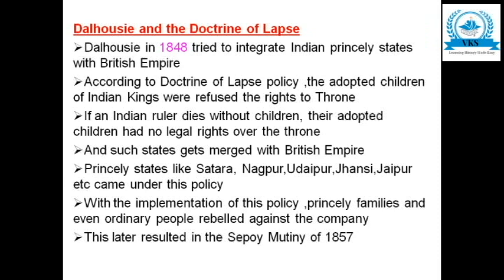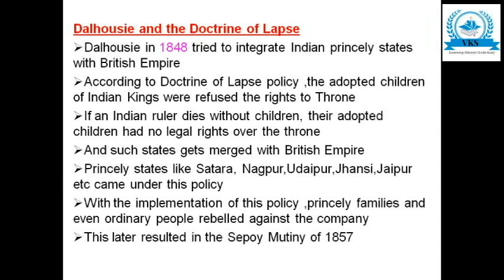With the implementation of this policy, princely families and even ordinary people started rebelling against the company, because people started to understand what the actual policy of the British was. This later resulted in the Sepoy Mutiny in 1857. That we will see later, the Sepoy Mutiny of 1857.